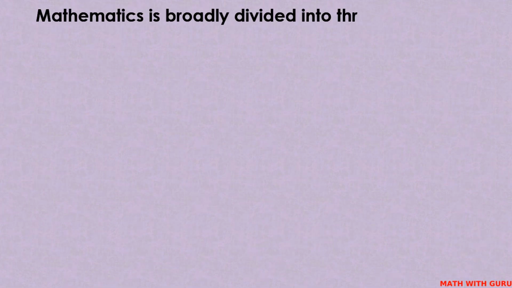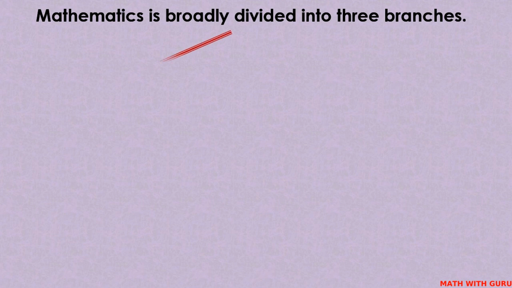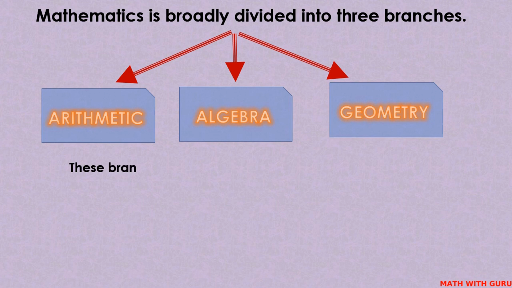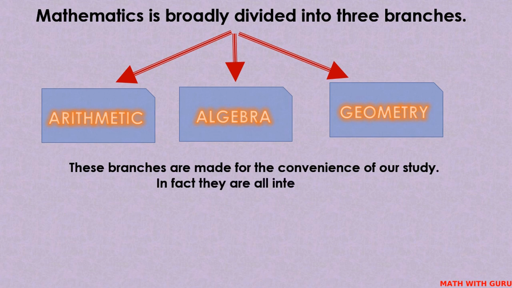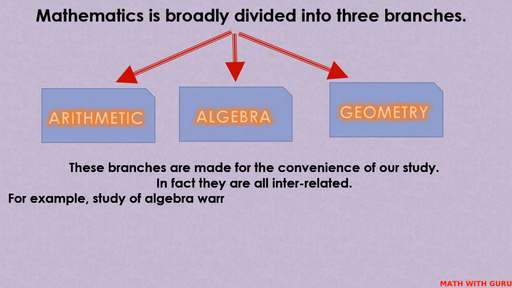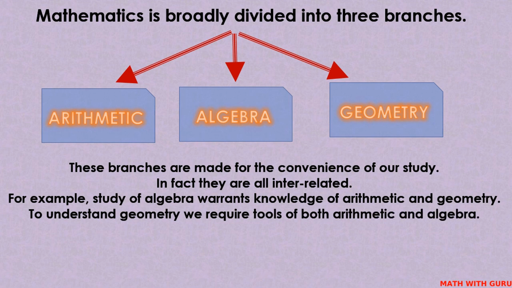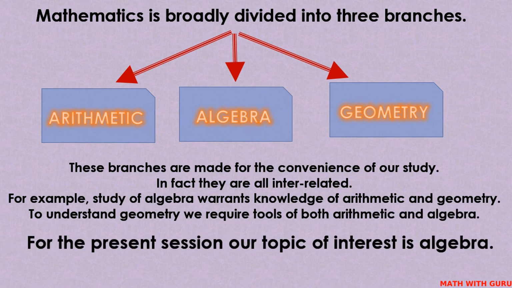As we all know, mathematics is broadly divided into three branches: arithmetic, algebra, and geometry. These branches are made for the convenience of our study. In fact, they are all interrelated. For example, study of algebra requires knowledge of arithmetic and geometry. Also, to understand geometry, we need tools of both arithmetic and algebra.